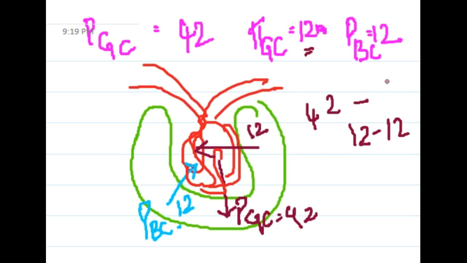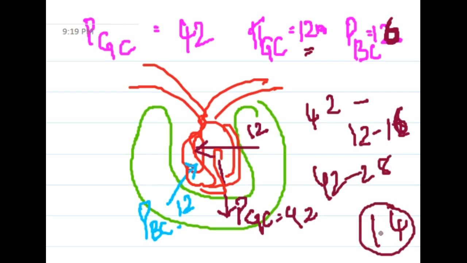The hydrostatic pressure of Bowman's capsule is actually 16. So 42 minus 28 is 14. Okay, 14 pressure will be there. What will be the direction of pressure? Obviously towards the Bowman's capsule, so we will have 14 net pressure.